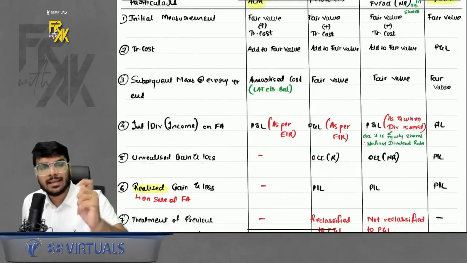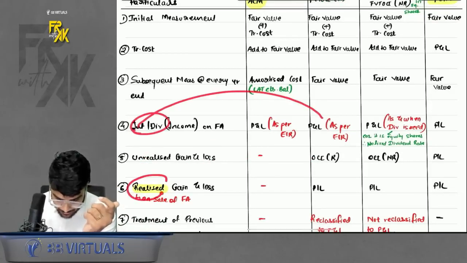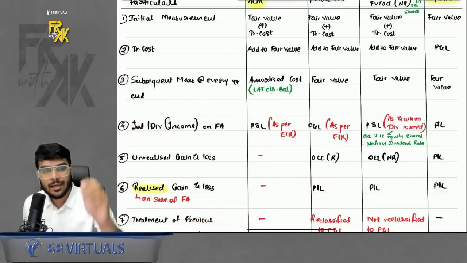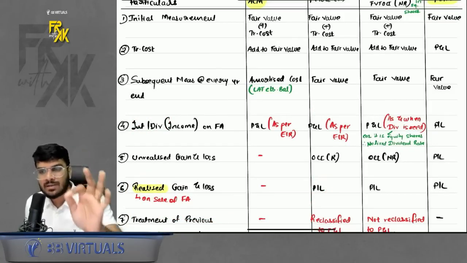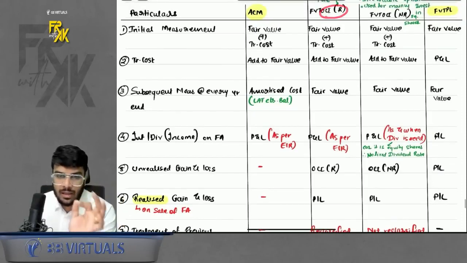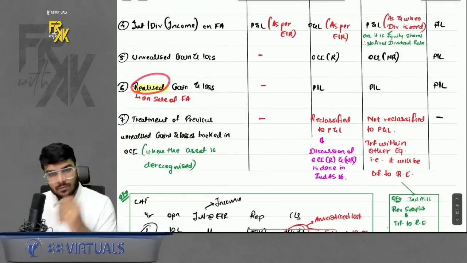So what about the realized interest, realized gain loss? The realized dividend, interest income and the realized gain loss will be transferred to profit and loss. Always remember, whichever method you use, if you book any realized gain loss, it is always profit and loss. This OCI-R, NR is only relevant for the unrealized portion. Okay. And realized gain loss will arise when you sell the asset.